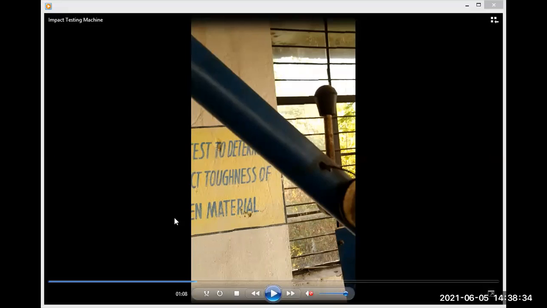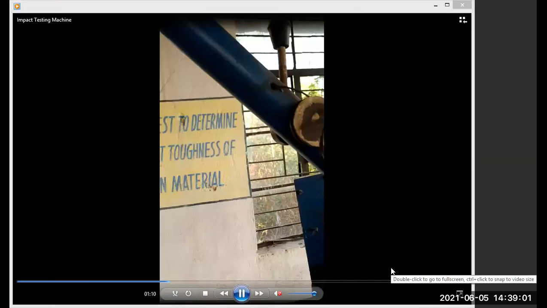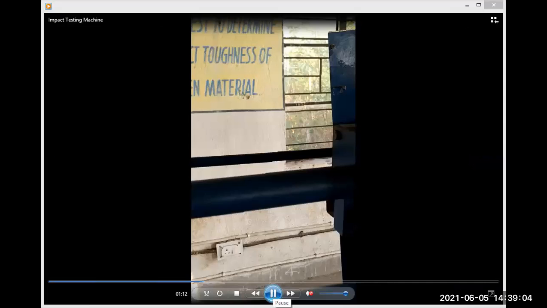It is very clear. Here the load is being released from a much higher position like this. So it will create almost twice the impact load of the Izod itself. For Charpy, it will create around 30 to 33 kg meter of swinging load. This is the position of Izod, and before that we have seen the position of Charpy itself.